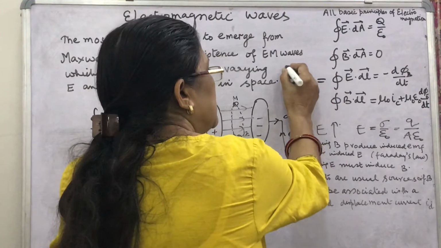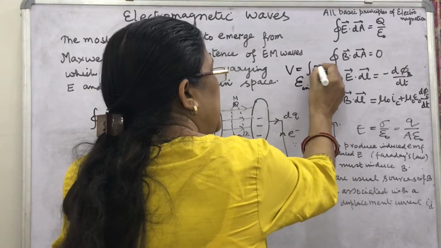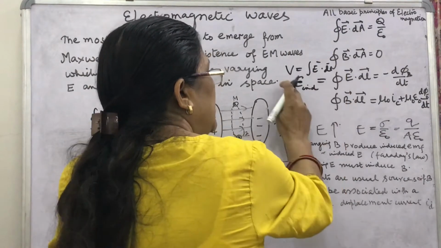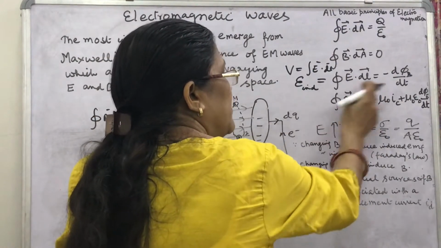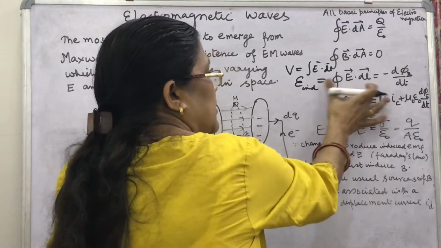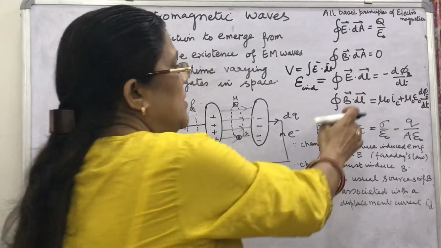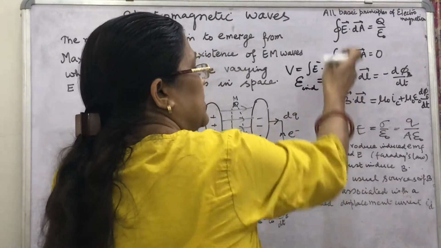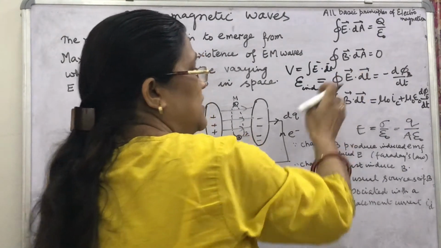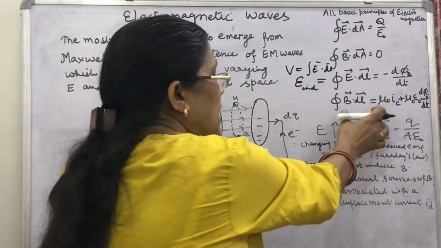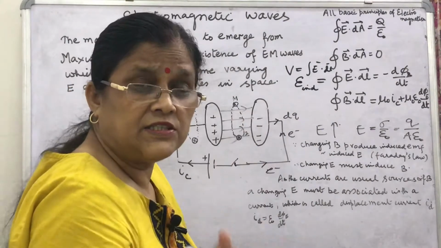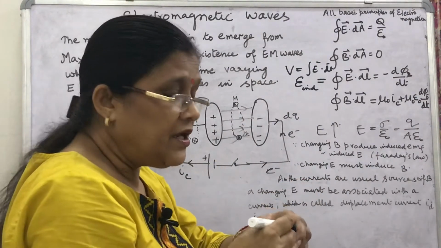So you can also see that V is defined as the integral of E dot dl. We read in this form: induced EMF equals minus d phi by dt. In the books it is given in this form. All these 4 sets of equations Maxwell wrote in this way. What about Ampere circuital law, inconsistency and continuity?